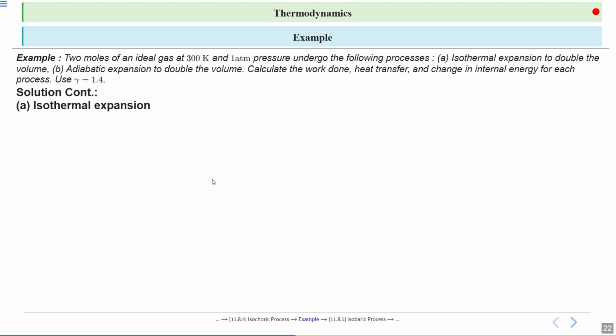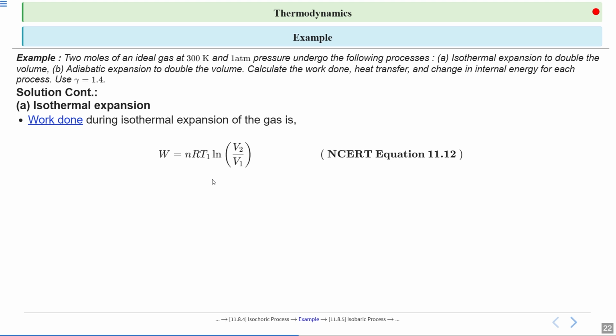First, here we have to find out for isothermal expansion. The work done during isothermal expansion of the gas is W equal to nRT1 log V2 upon V1. To solve these questions, we will use the direct formula. So this is the expression of the work done.